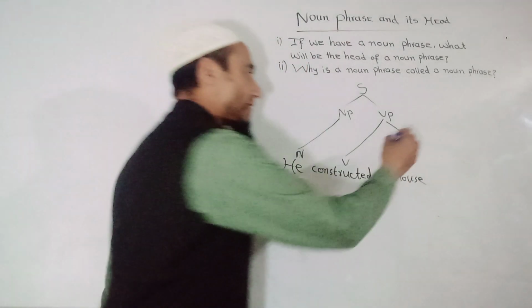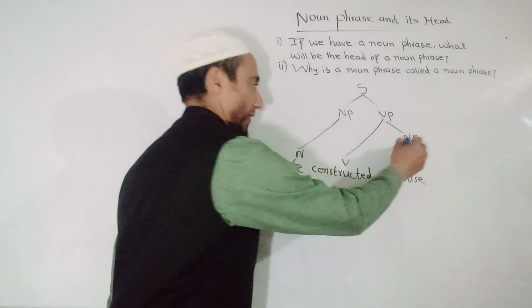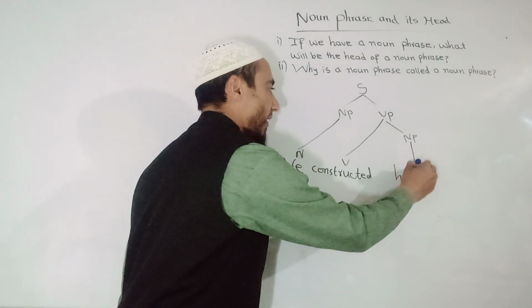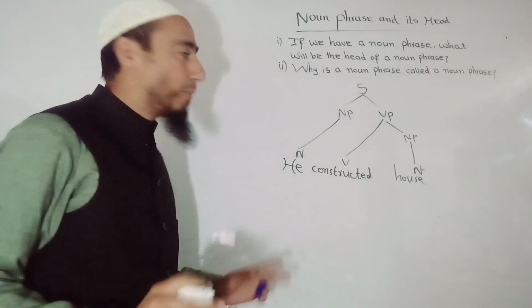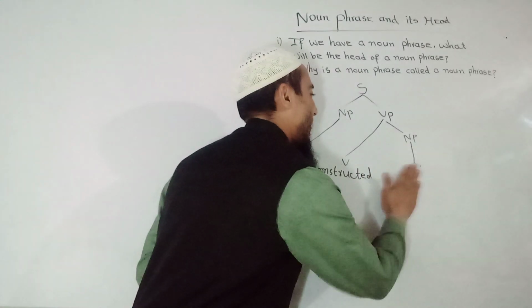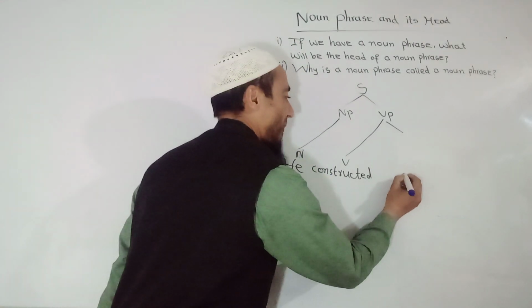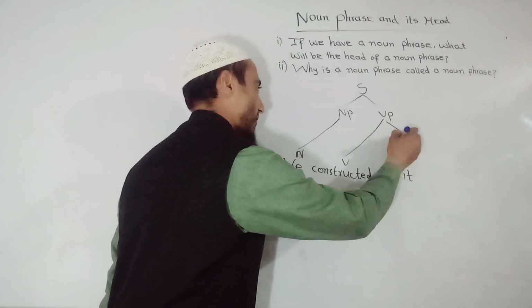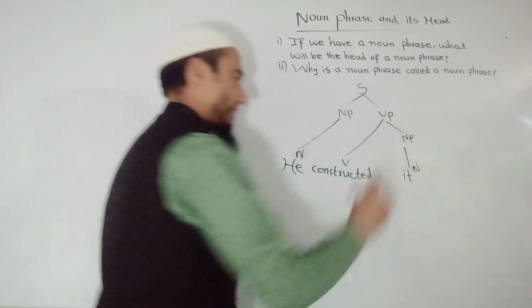He constructed house, I will again take NP, and that is N. Okay. But if I erase it and I say just he constructed it, I have replaced it by it. So again NP, and there is N.